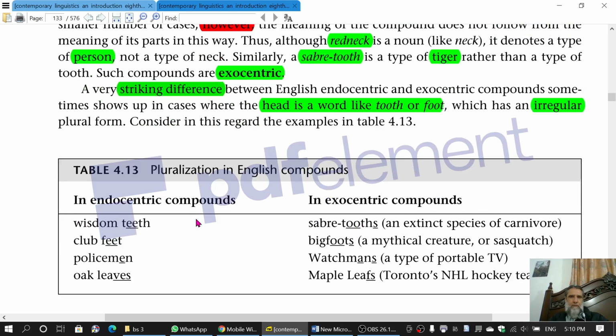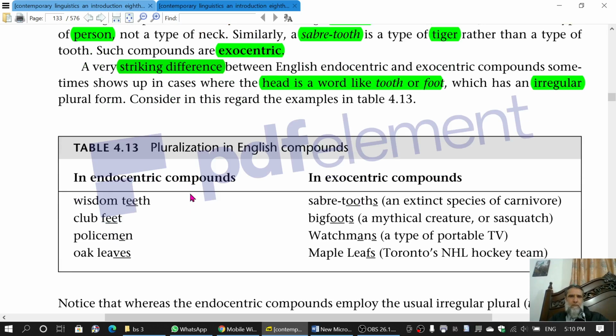There is another difference between the endocentric and the exocentric. The endocentric compounds make their plural in a proper way. For example, wisdom tooth would be singular and the plural will be wisdom teeth. Club foot and club feet. Policeman, policemen. Oak leaf, oak leaves. You can see the plurals are made as they are made in speaking English.